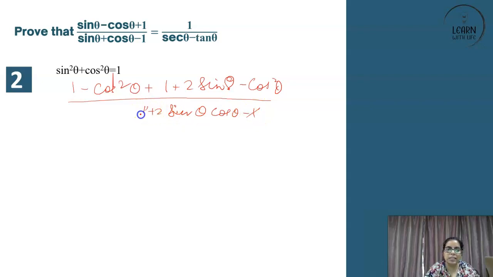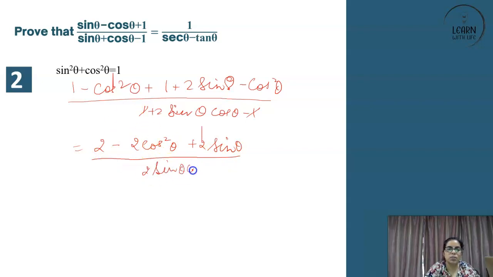Now, can you not cancel this 1 and 1? And 1 plus 1 will become your 2 minus 2 cos square theta plus 2 sine theta upon 2 sine theta cos theta. Can we not cancel all the 2's? Do you all agree to cancel all the 2's? Take 2 common and cancel? Yes. So 1 minus cos square theta plus sine theta upon sine theta cos theta.